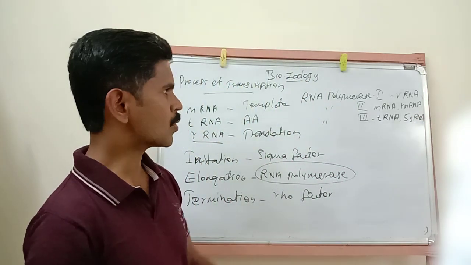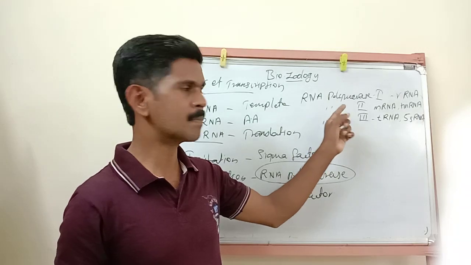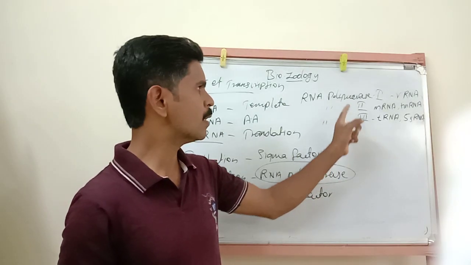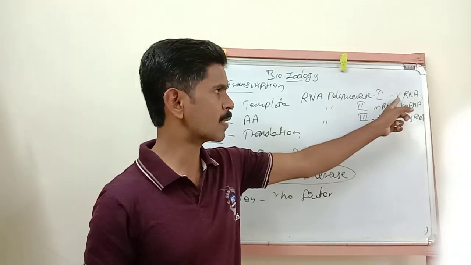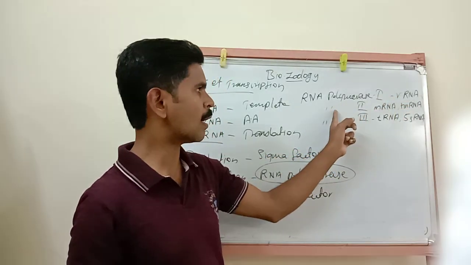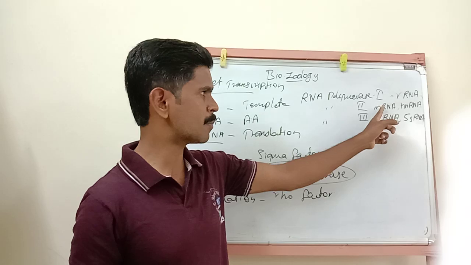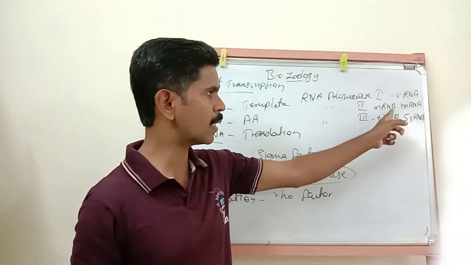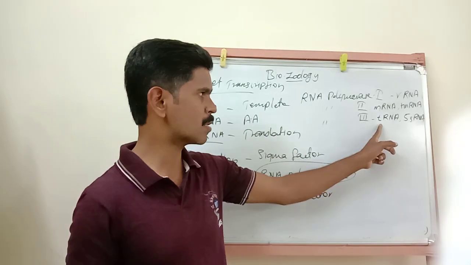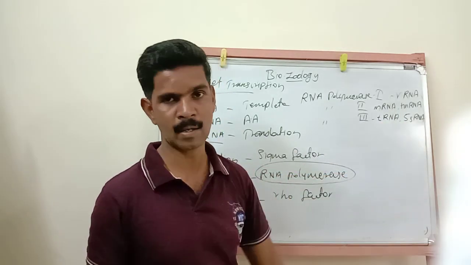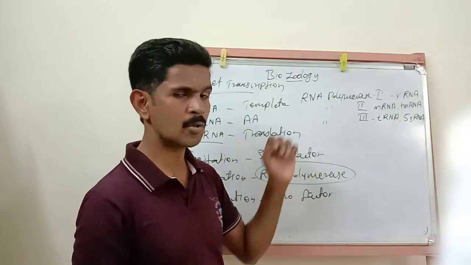Understand? So there are three RNA polymerase enzymes present in eukaryotes. RNA polymerase 1 is responsible for the transcription of rRNA. RNA polymerase 2 is responsible for the transcription of mRNA and hnRNA. RNA polymerase 3 is responsible for tRNA and 5S rRNA. Hope you understood all this point.